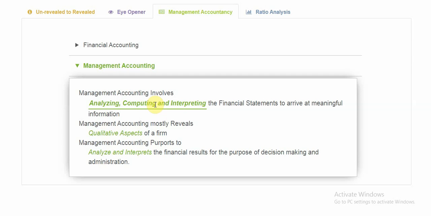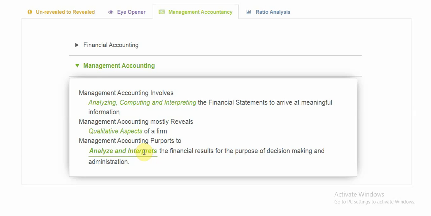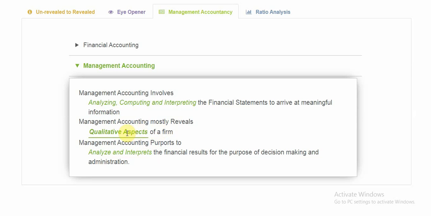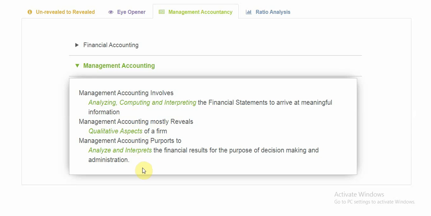So what is the main purpose of management accounting? It is to analyze and interpret the financial results for the purpose of decision making and administration. And likewise management accounting reveals the qualitative aspects of a firm. So why do we do management accounting? Again, the purpose is for the management to get a better understanding about the company.